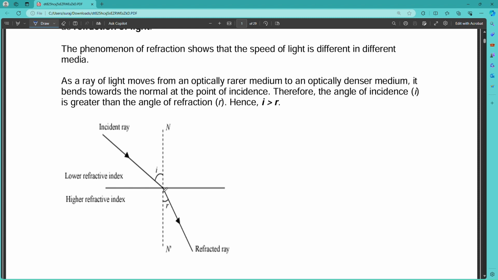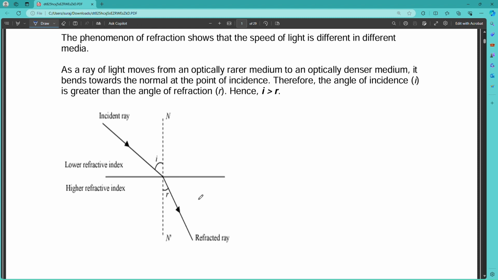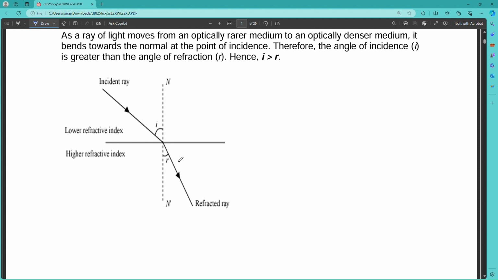The normal is an imaginary line; if you draw a perpendicular at the point of contact, that imaginary line will be your normal. The incident ray would go straight, but since the medium is denser, it bends towards the normal. If the rays of light go from denser medium to rarer medium, then it bends away from the normal. Here it is going from low refractive index to high refractive index, that's why it bends towards the normal.